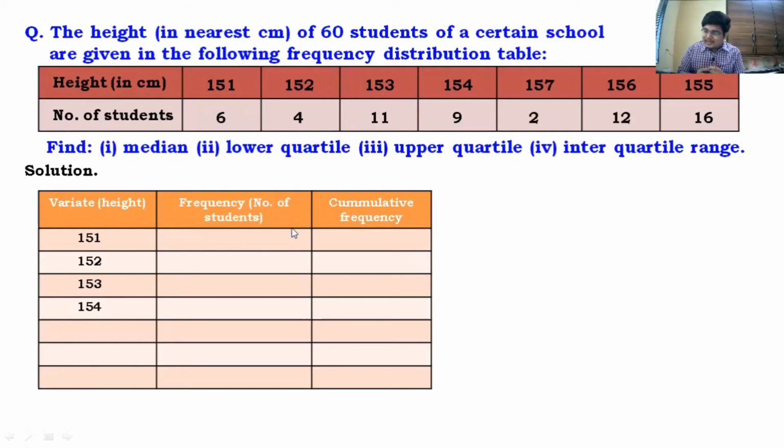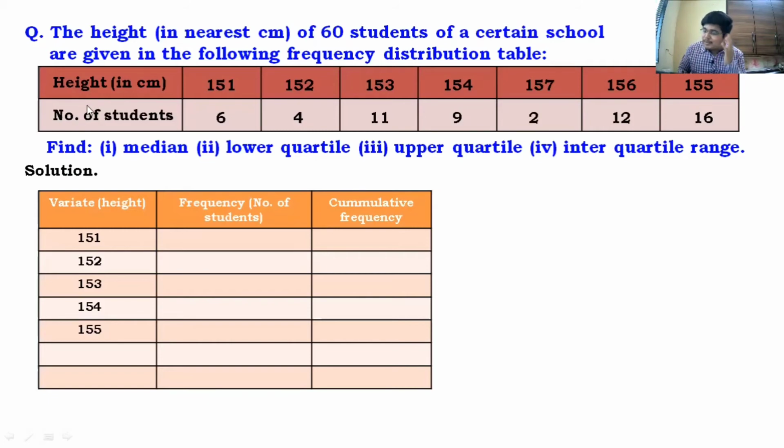Do you remember the main step for median and lower quartile? The first step is arrange in ascending order. Did you guys do that? Just check. Did you arrange it in ascending order? Did you write 155 after 154? Or did you just copy 157 because that is the sequence of the table? If you have done that, you will get the wrong answer. So please make this correction.